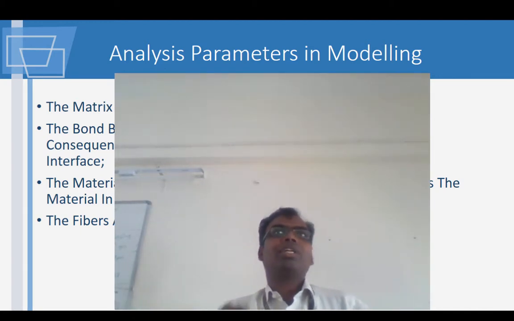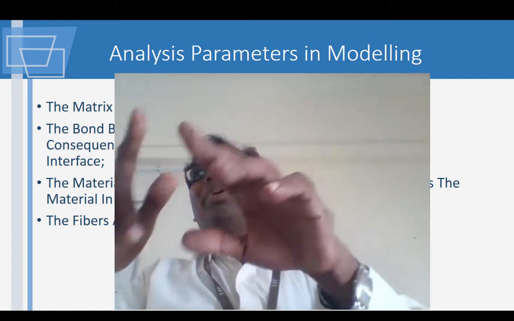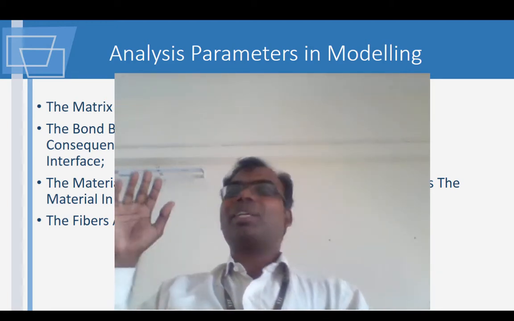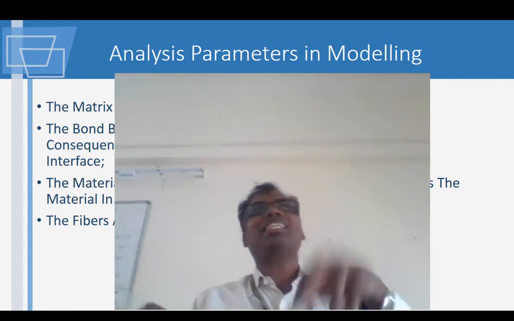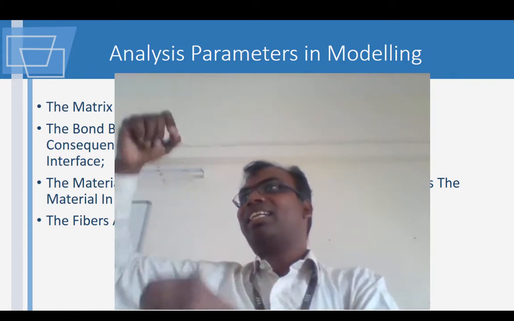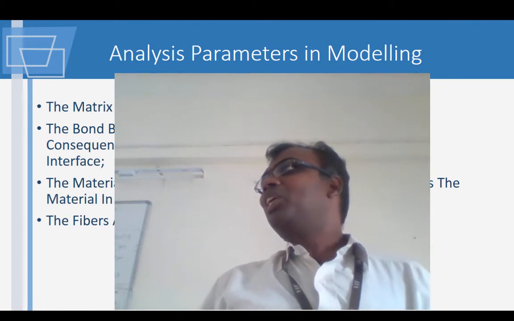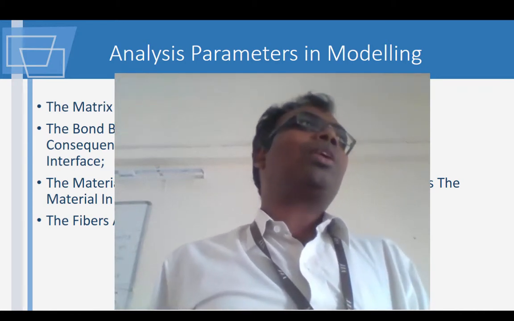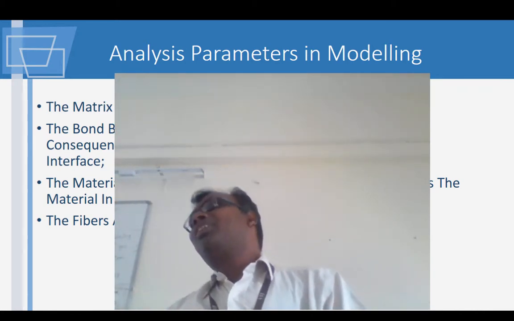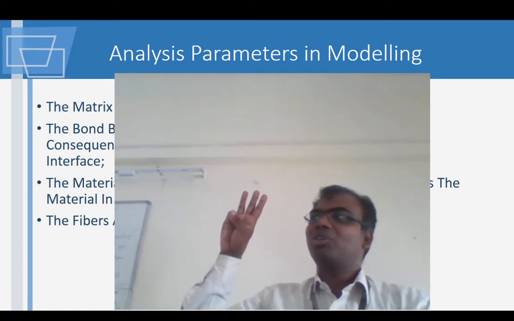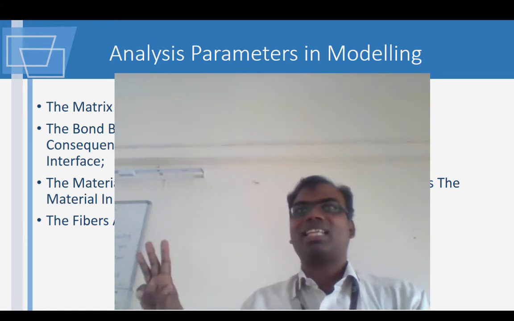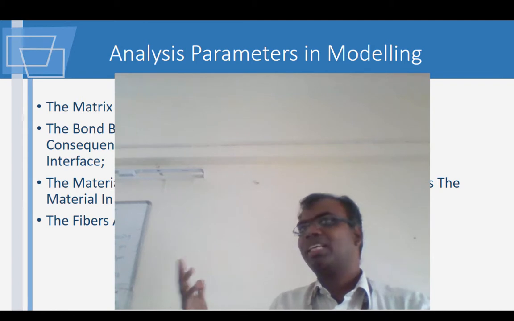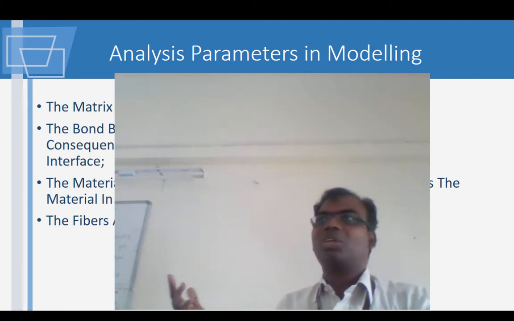When you go for your strength of materials class, you will be doing two dimensional analysis. You will get one more parameter called the Poisson's ratio. Once you do that, you have two equations and two unknowns. If you get the deflection in two directions, you can find the forces in the other two, because you have two equations and two unknowns. When you go one step further, in an advanced course, you will find there are three equations and three unknowns, because for defining an object in space, how many coordinates do you require? X, Y and Z.